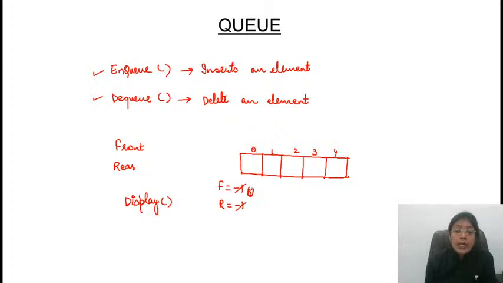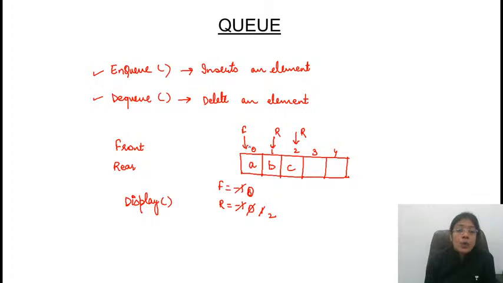So both will be incremented. So A is inserted here. Front is pointing here. To insert the next element, we need to increment the value of rear. B will be inserted here. Next, I want to insert one more element, then C is inserted here. Rear is pointing to here.